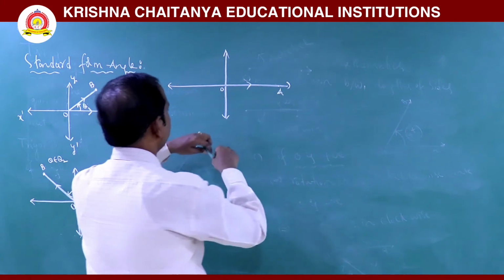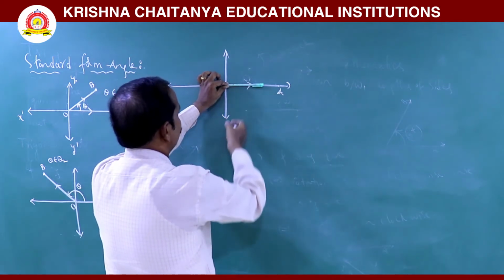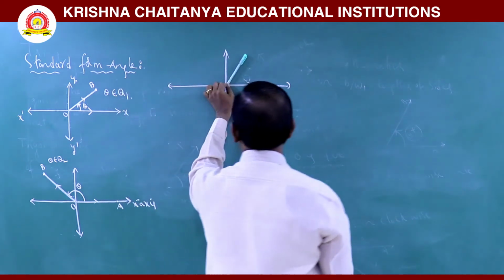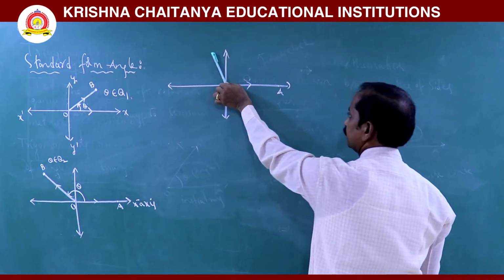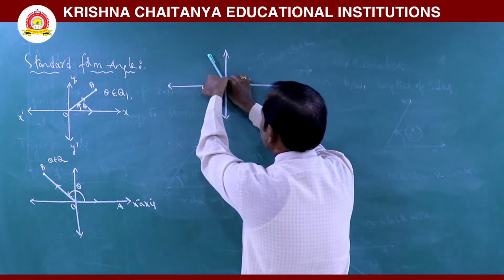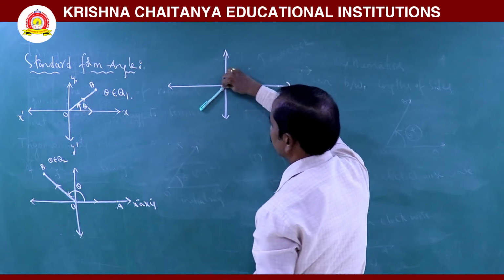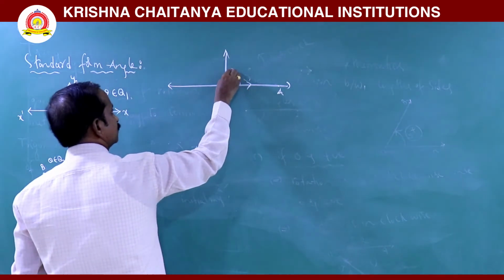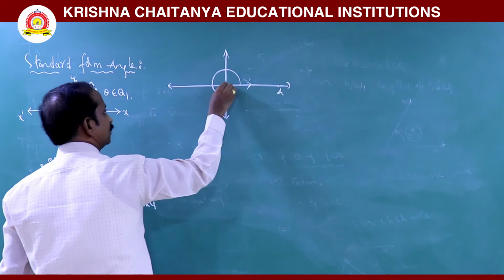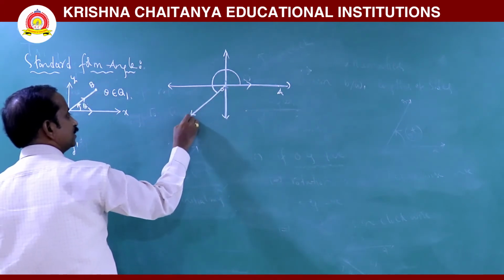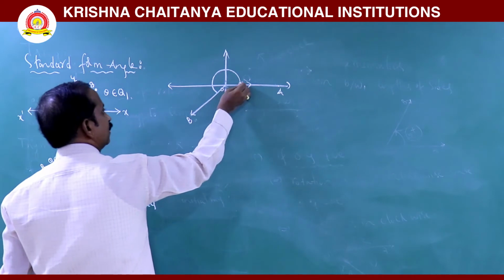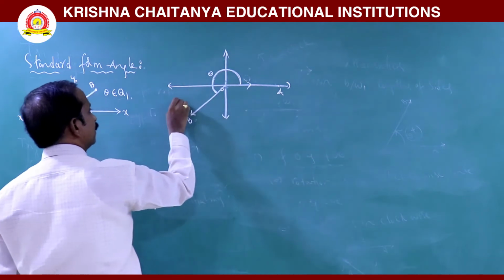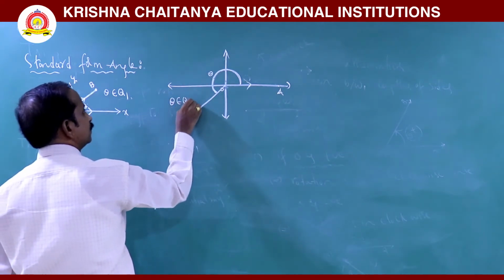Now this initial ray rotates in an anti-clockwise direction and coincides with the third quadrant, means the rotation goes like this. Here is the terminal ray, OB. This amount of rotation lies in the third quadrant. This theta lies in quadrant 3, the third quadrant.